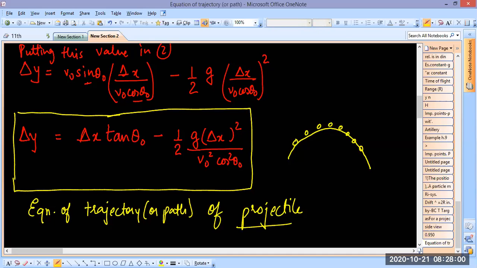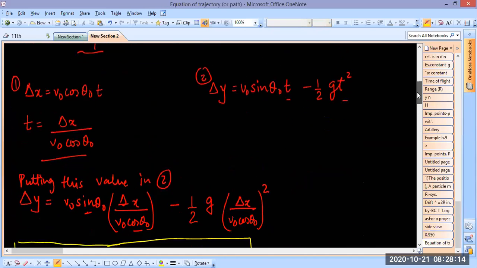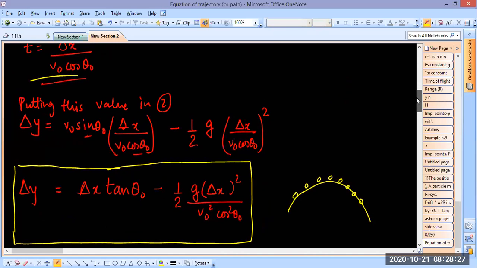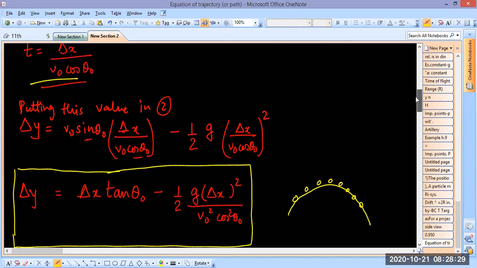Clear? Please try to remember this equation. I'm not joking, I know it's very big, right? So ideally you should be knowing this. Suppose you don't want to remember, then write this derivation 5 times so that you know it so well that you can do it within 1 minute, right? You understand what I'm saying? You do this, you put this here and you get this. It's very easy, right? So it's your choice.